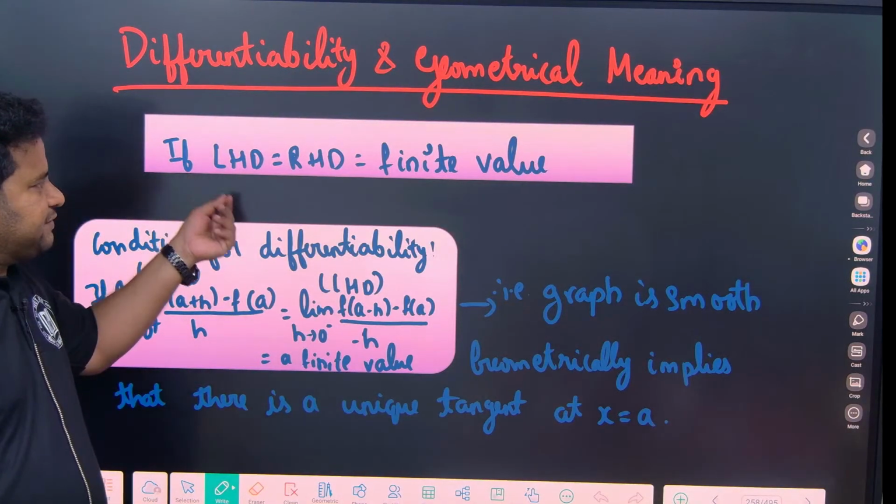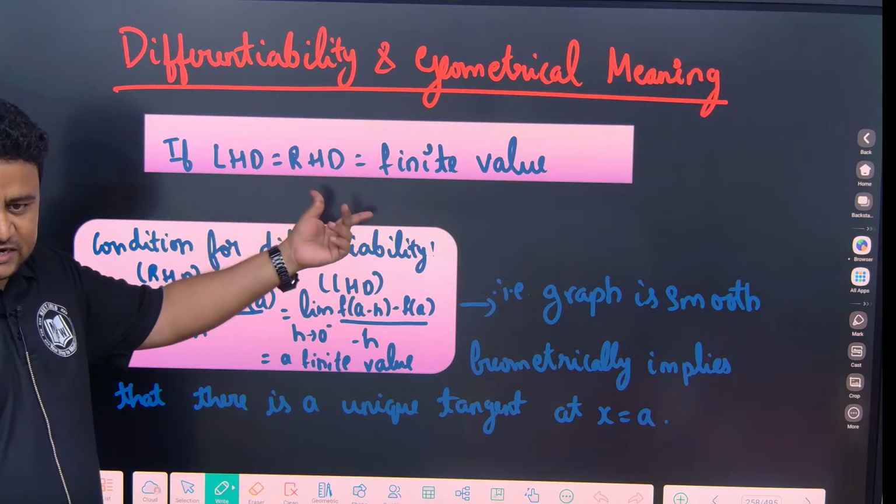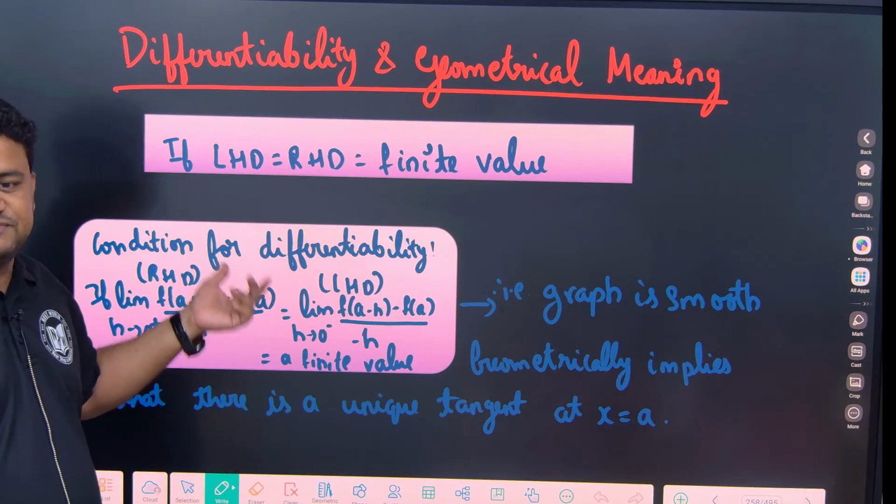If the left-handed derivative is equal to the right-handed derivative and you get a finite value, then we say that the function is differentiable.